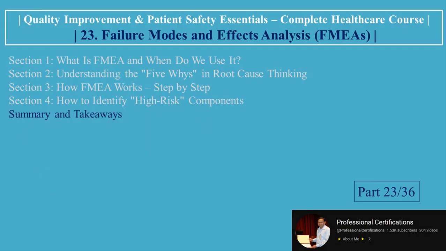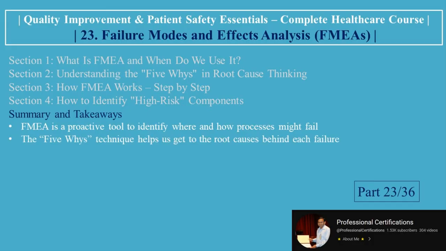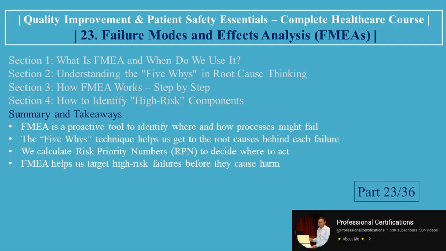Summary and takeaways. Let's review the essentials of FMEA. FMEA is a proactive tool to identify where and how processes might fail. The 5 whys technique helps us get to the root causes behind each failure. We calculate risk priority numbers, RPN, to decide where to act. FMEA helps us target high-risk failures before they cause harm.